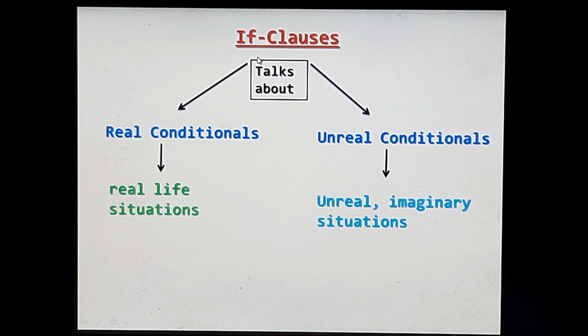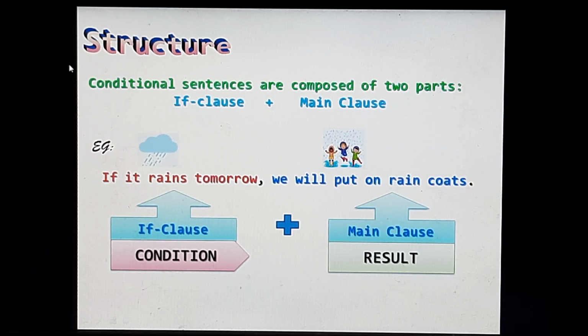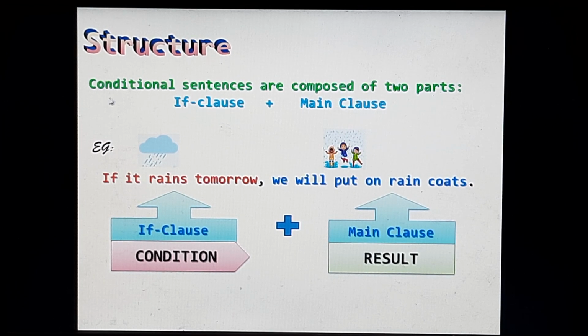Now, if clauses or conditional clauses are real conditionals and unreal conditionals. The real conditionals talk about real life situations. Unreal conditionals talk about unreal imaginary situations. Now let's see the structure. The conditional sentences are composed of two parts: if clause plus main clause.